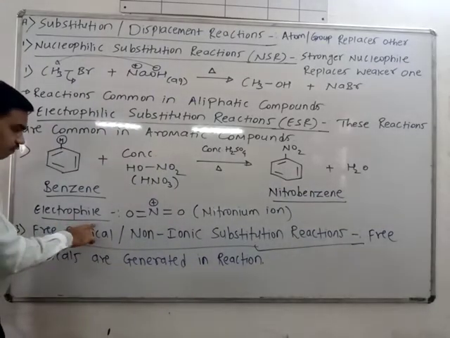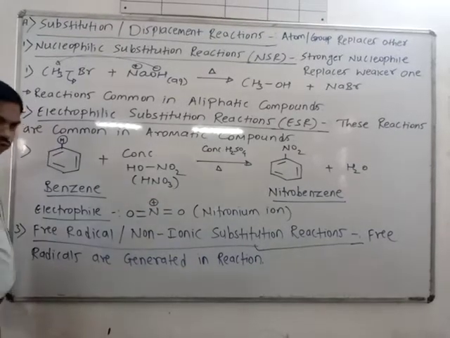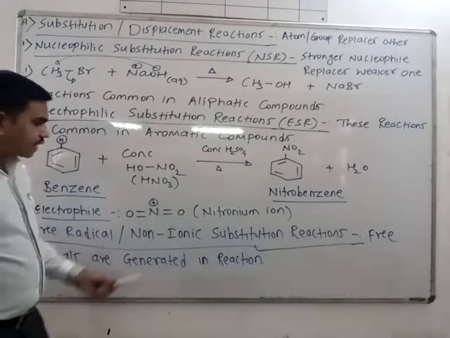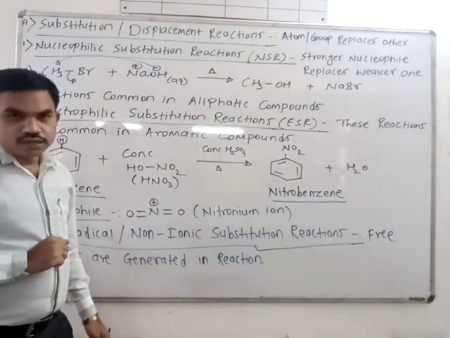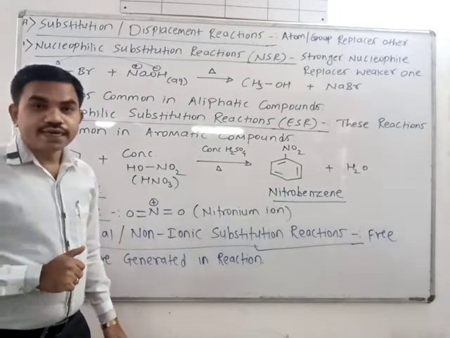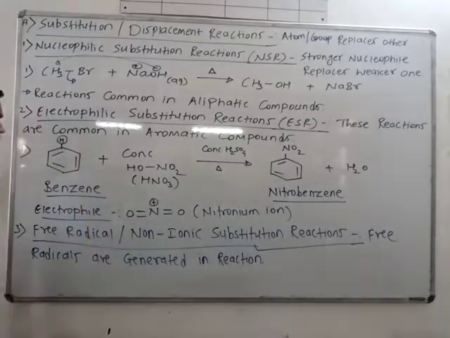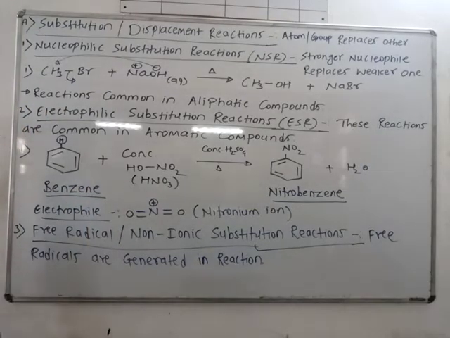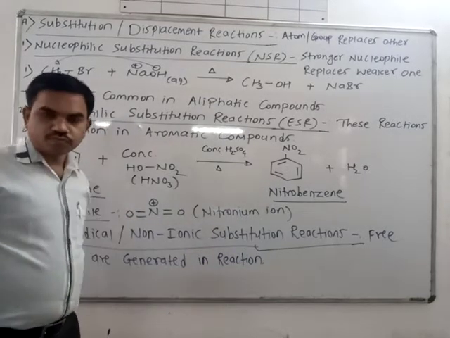So which one is the electrophile here? Electrophile is NO2 plus. Nitrogen carries positive charge, and this species is known as nitronium ion. This is the electrophile which is generated in this reaction, in this type of reaction, that is nitration. So this is electrophilic substitution. H plus is replaced by the electrophile NO2 plus. Okay.